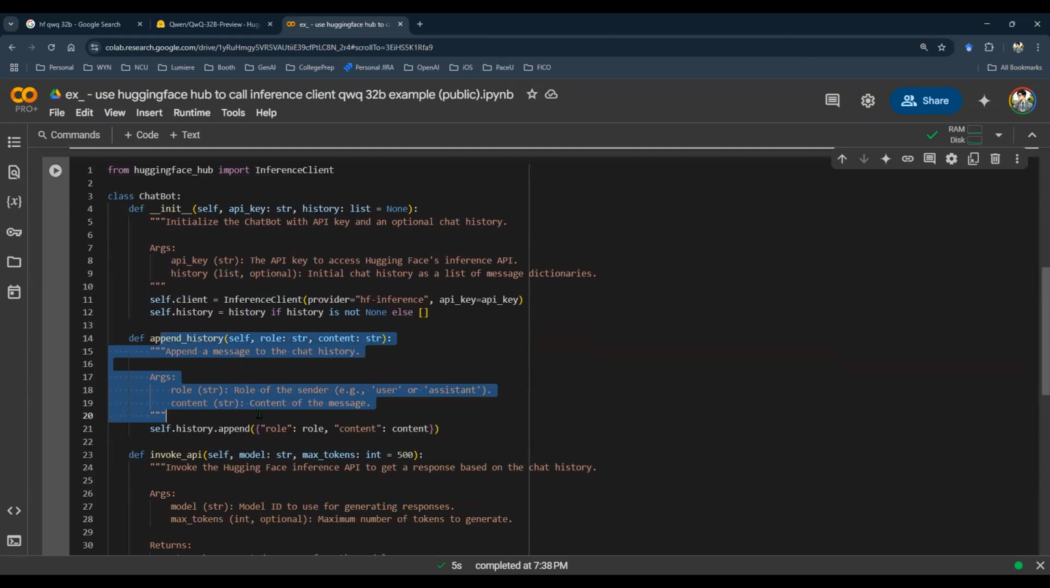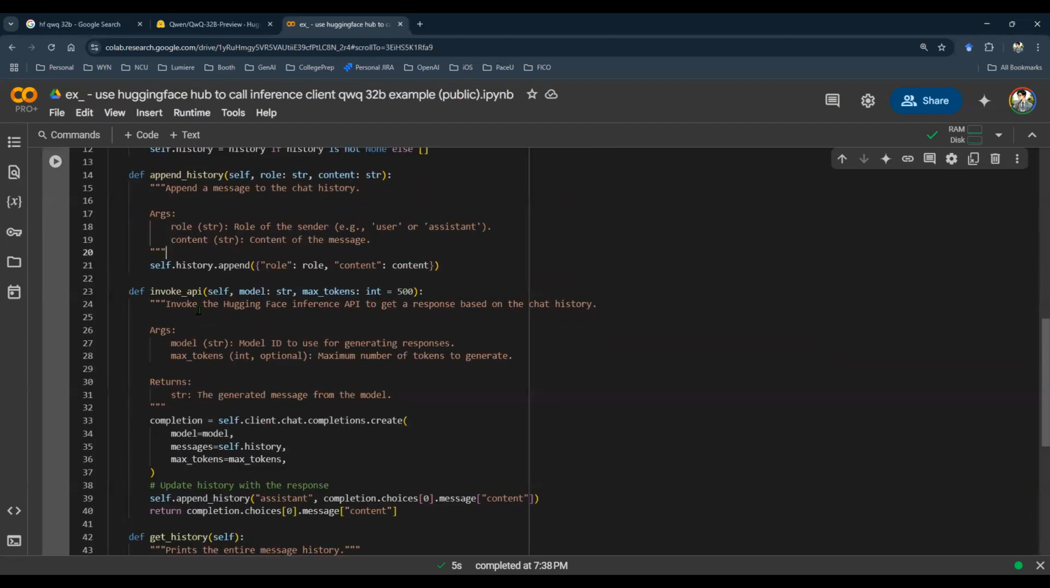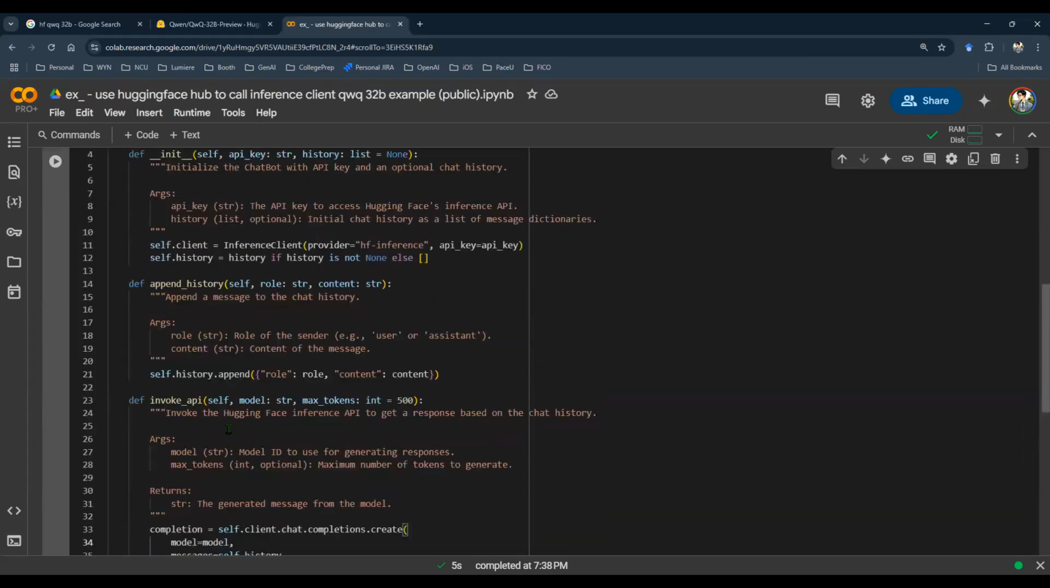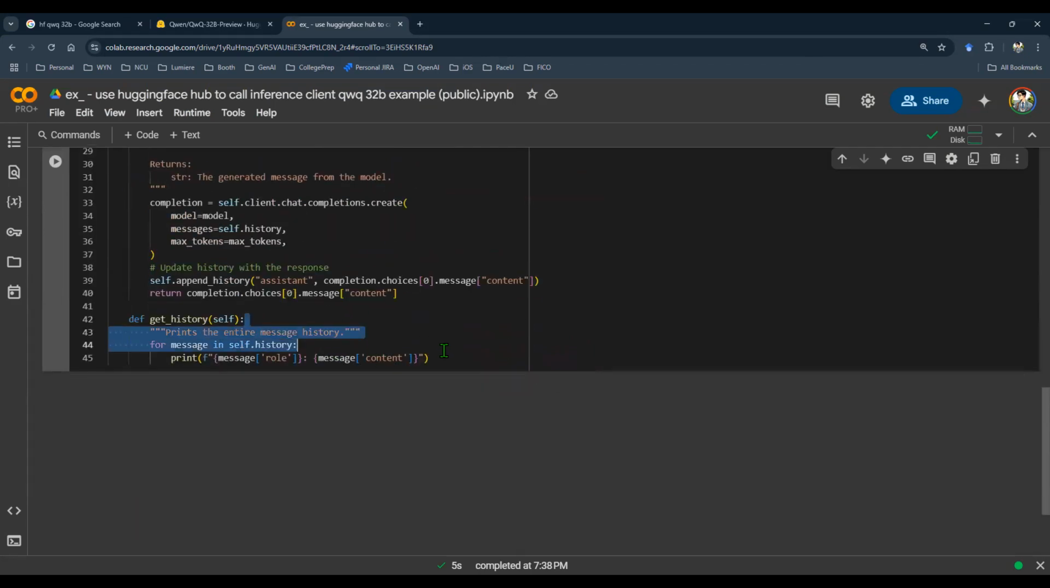We have a method called append history, with which we append the dictionary object, depending on what role the response is. And then we invoke the API. Invoking the API means there's a client here that points to a particular endpoint, and the endpoint here points to the model, which of course can be defined by the user. So that's the input argument in this method. Last but not least, I want to get the history out so that I can print it, examine it, and so on. So I'm going to run that.